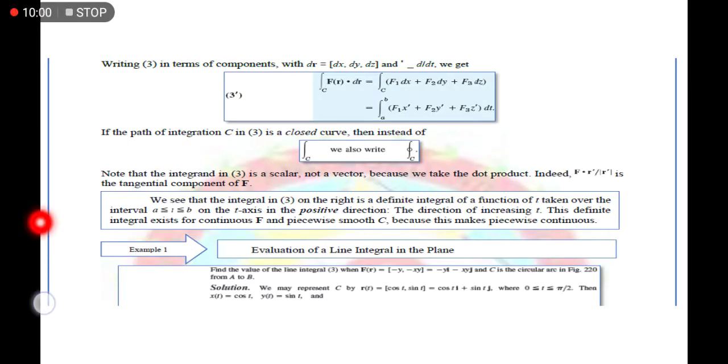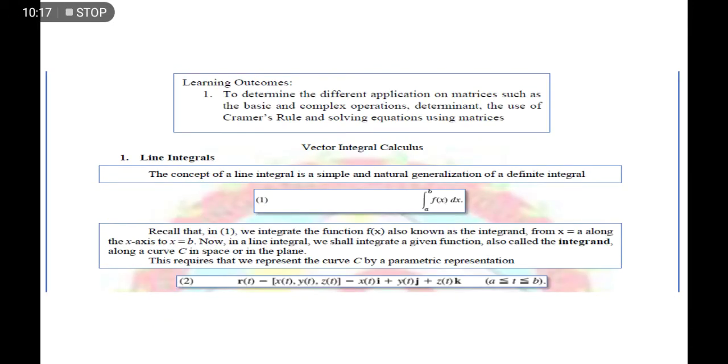Okay, so solution, we may represent C by r of t, cosine of t, sine of t, since we are talking about here a three-dimensional. Okay, by the way, yung i, j dyan na nakikita nyo, just like what we have represented here, yung i, j, k dito, this is just a designation of a vector direction of some function with respect to three axis, yung x, y, and z.